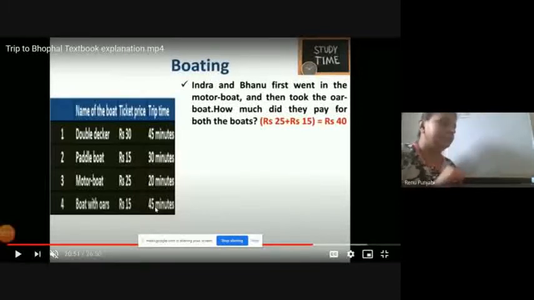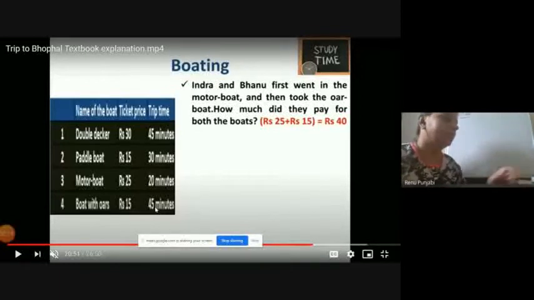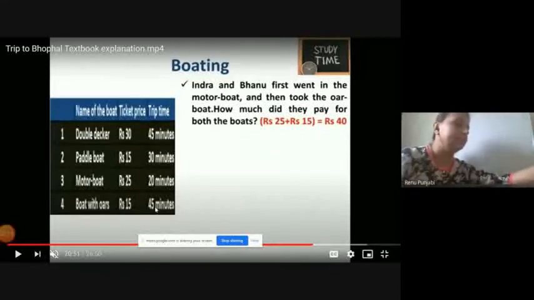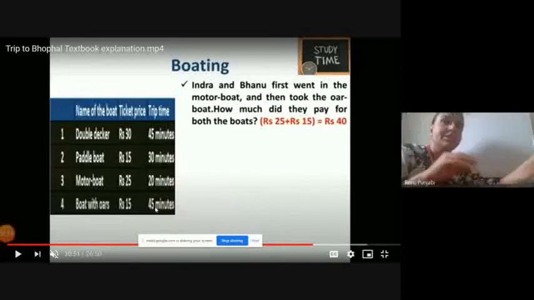Now come to page number 33 of your textbook. After the picture, the children were very excited. They started boating and now you have to solve some calculations. Come down, there is a question. Indira and Bhanu first went in the motor boat and then took the oar boat. Now, how much did they pay for both the boats?